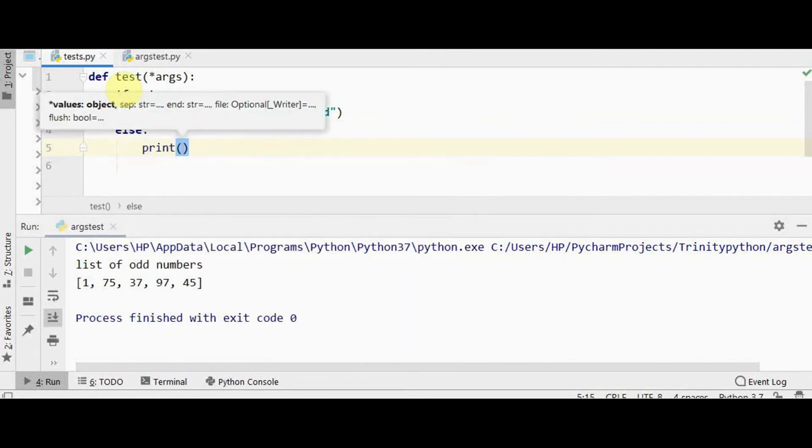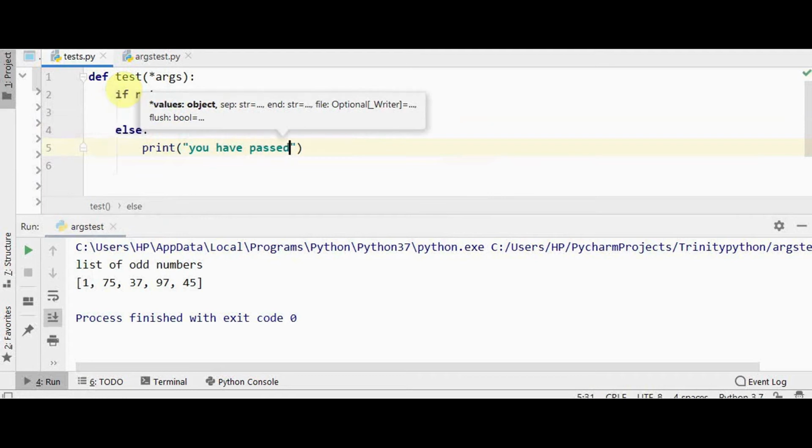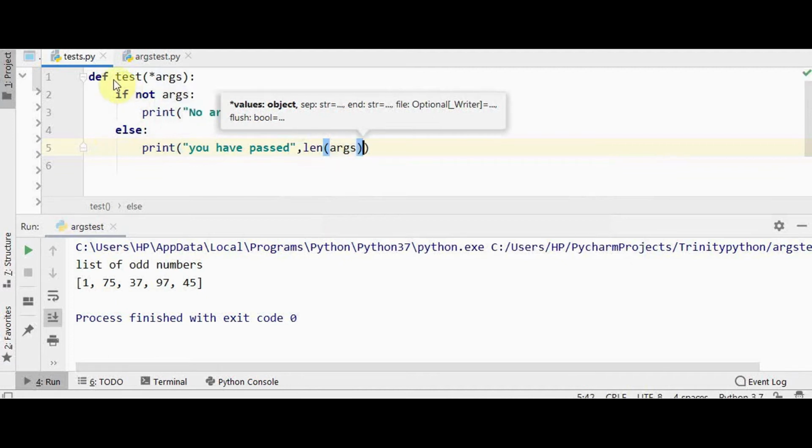We are just going to make use of the len function here. So, you have passed len of aux arguments.